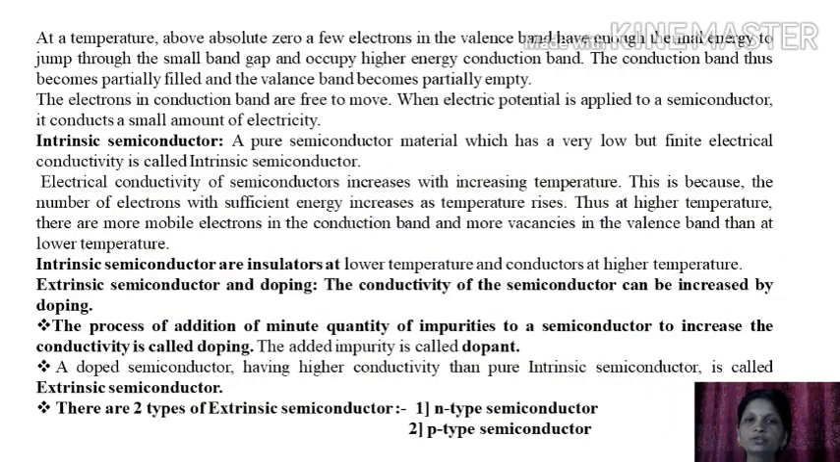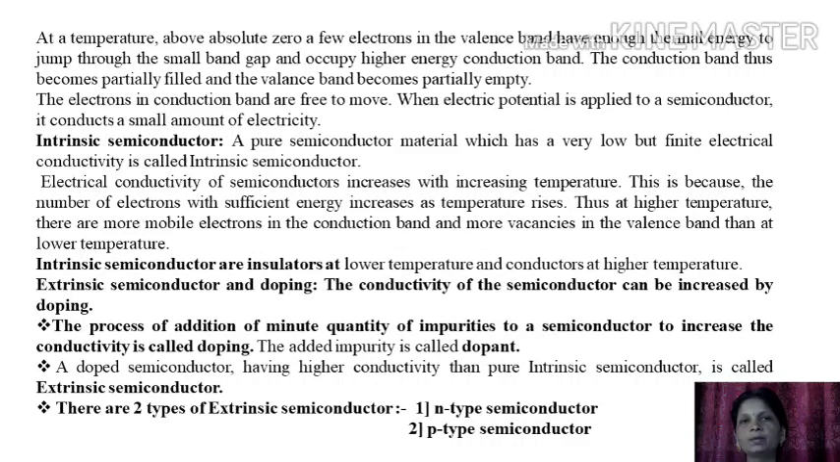At a temperature above absolute zero, a few electrons in the valence band have enough thermal energy to jump through the small band gap and occupy the higher energy conduction band. The conduction band thus becomes partially filled and the valence band becomes partially empty. The electrons in the conduction band are free to move. When an electrical potential is applied to a semiconductor, it conducts a small amount of electricity.